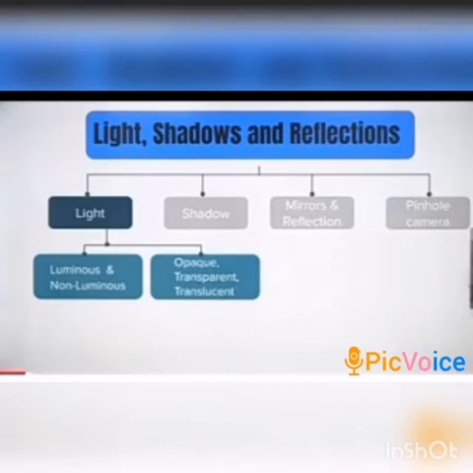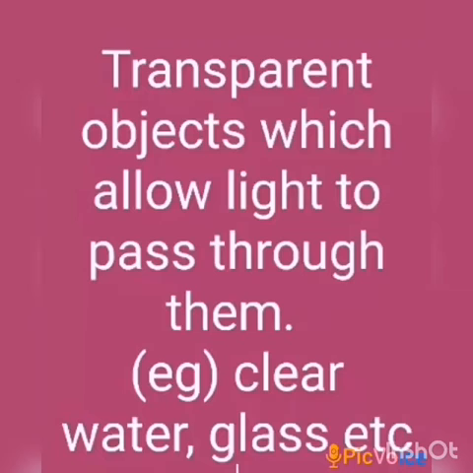So now, today we have to discuss three types of objects, that is opaque objects, transparent objects and translucent objects. Based upon the passing of light through an object, it can be divided into three groups: transparent, translucent and opaque. Objects are of three types, depending on their ability to allow light to pass through them.